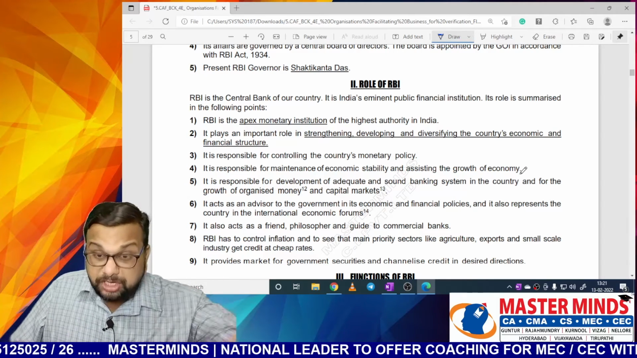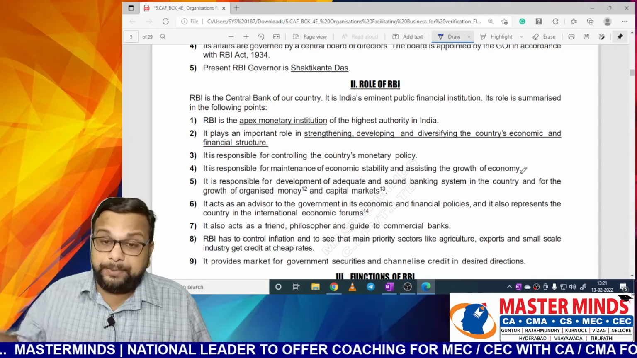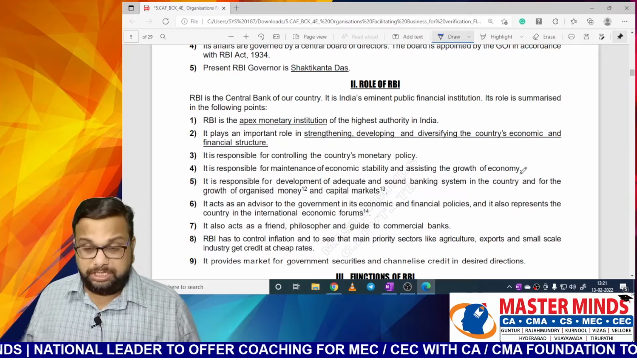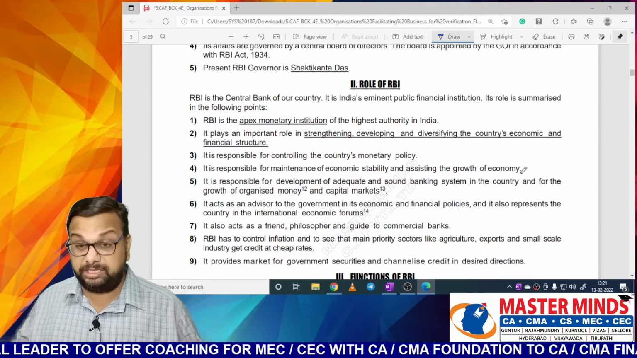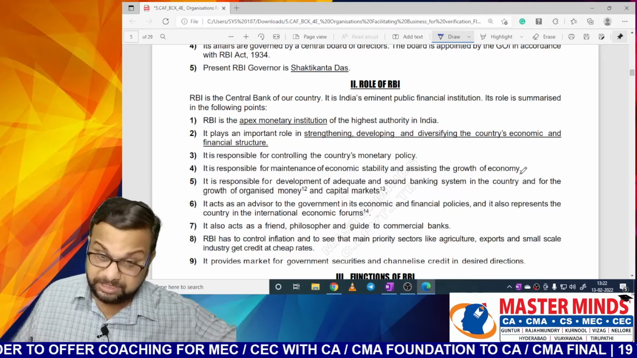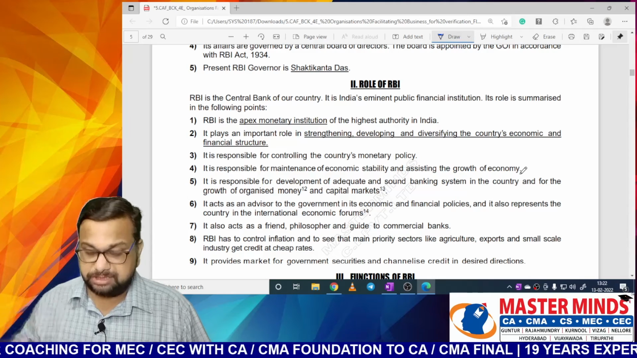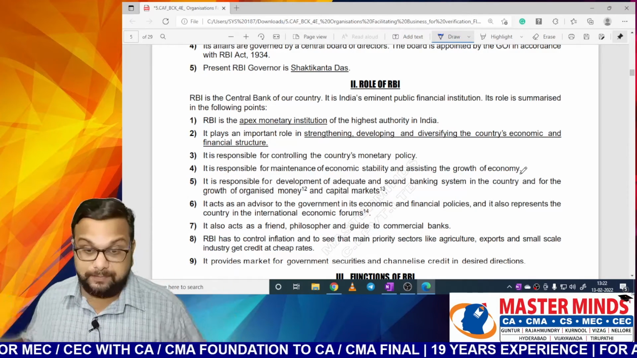What are the main objectives of government? Economic growth, control of inflation. What are the main objectives of RBI? Economic growth and control of inflation. So these two institutions are different from one another. Government has its own separate set of rules and regulations. RBI also has its own separate set of rules and regulations. But the objectives of these two institutions are almost one and the same.